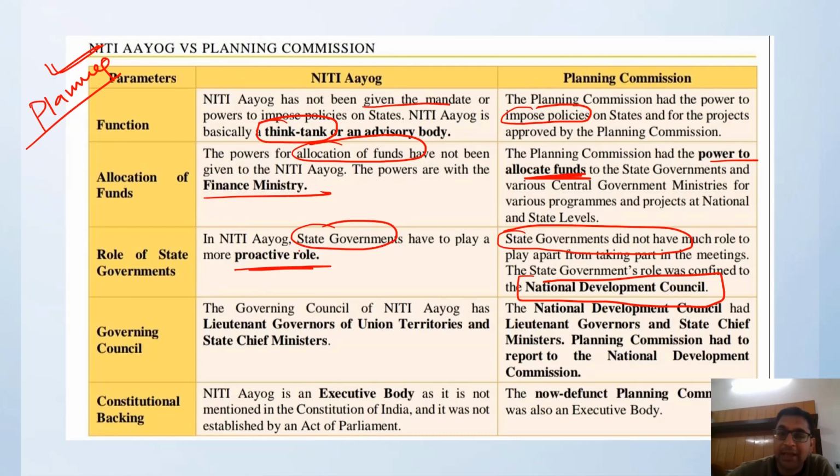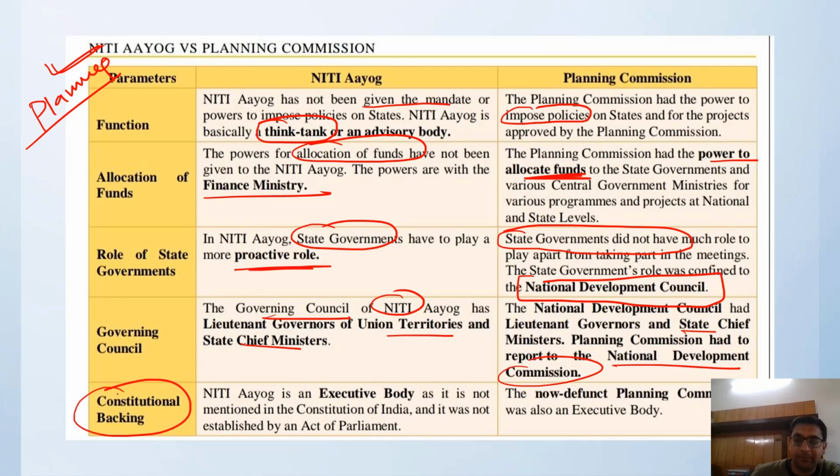In the Planning Commission, there was the National Development Council, and the Lieutenant Governors and State Chief Ministers all reported to it. But the Governing Council of NITI Aayog has the Lieutenant Governors of the Union Territories and the State Chief Ministers.